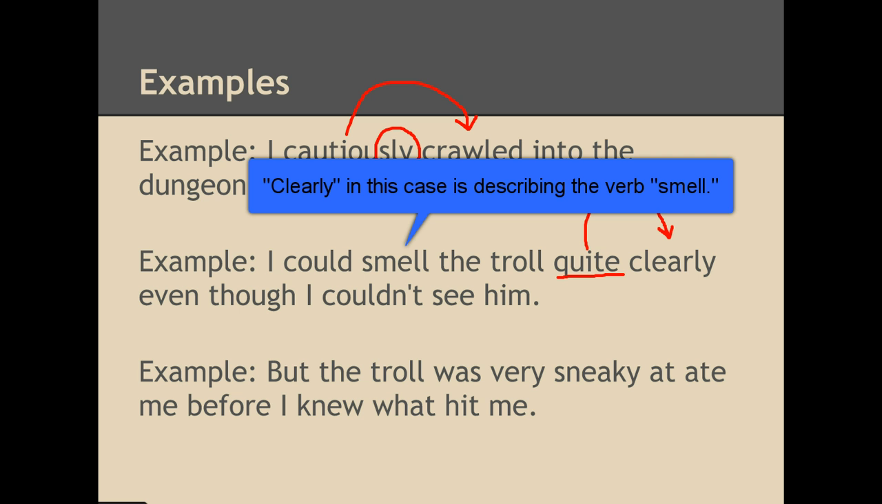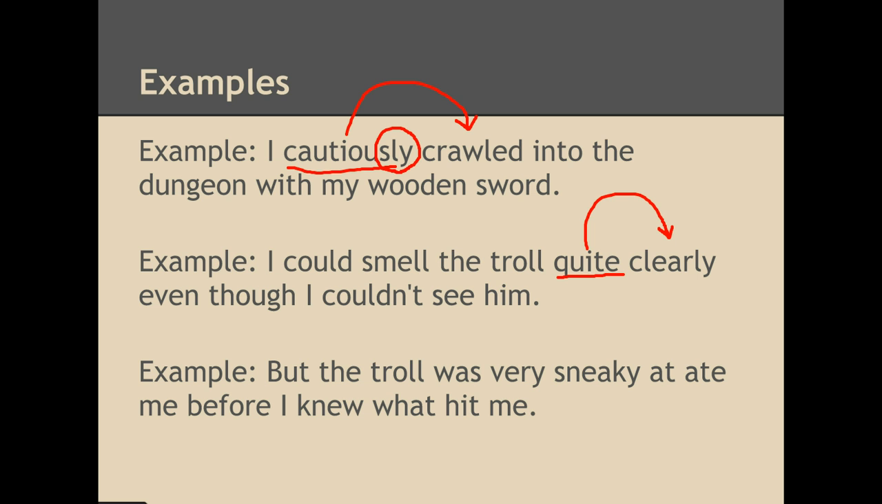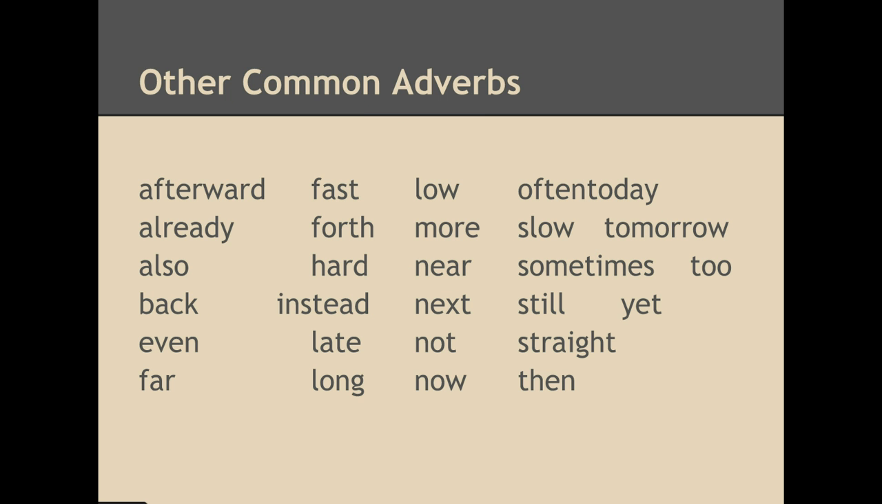Down here, our last sentence reads like this: But the troll was very sneaky and ate me before I knew what hit me. That's nice. In this case, the word very is the adverb, and it is describing the adjective sneaky.